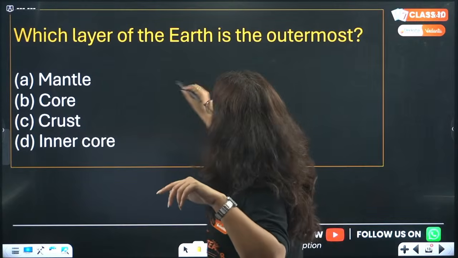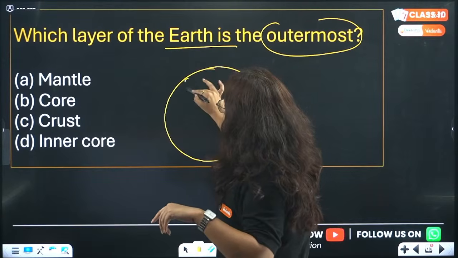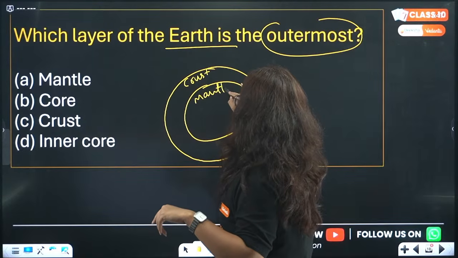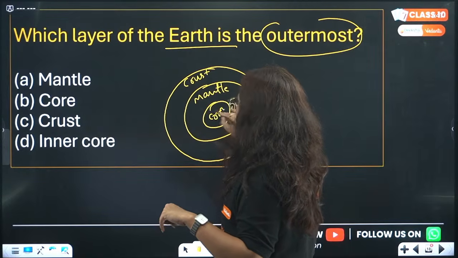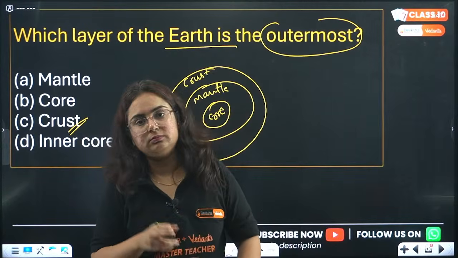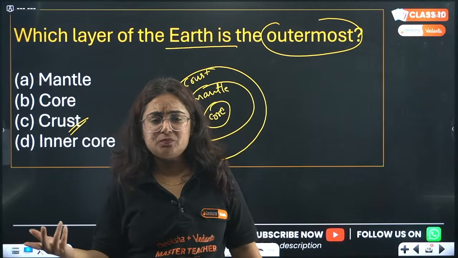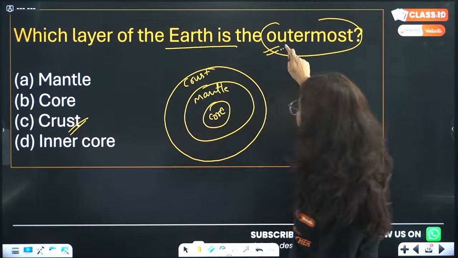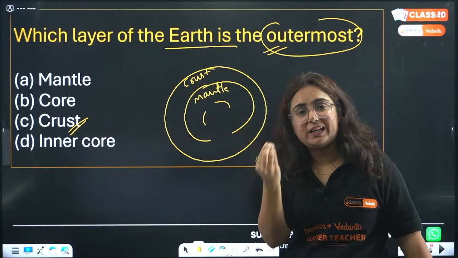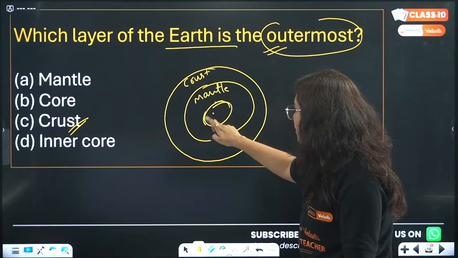If we talk about which layer of the earth is the outermost layer, arey bhai, outermost layer is crust. Then we have mantle. At the center we do have core. So outermost layer is crust. Who answered B? How can it be core, bhai? We are asking outermost. See, this is innermost. Do not get confused. This is something very obvious. This is the innermost layer, core.